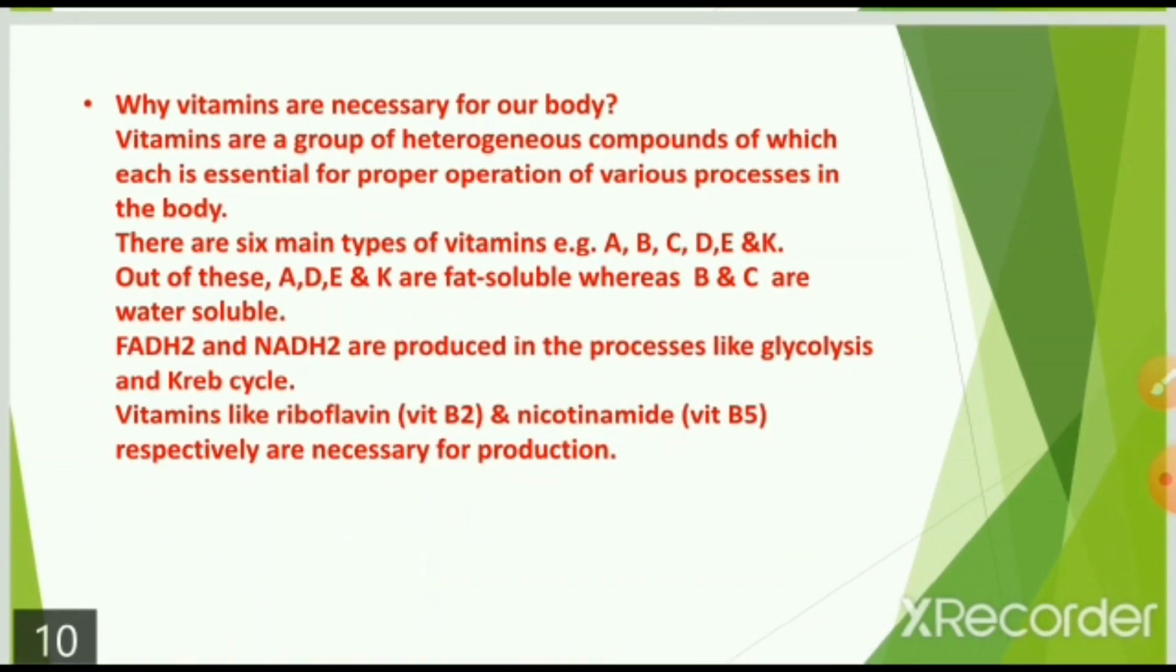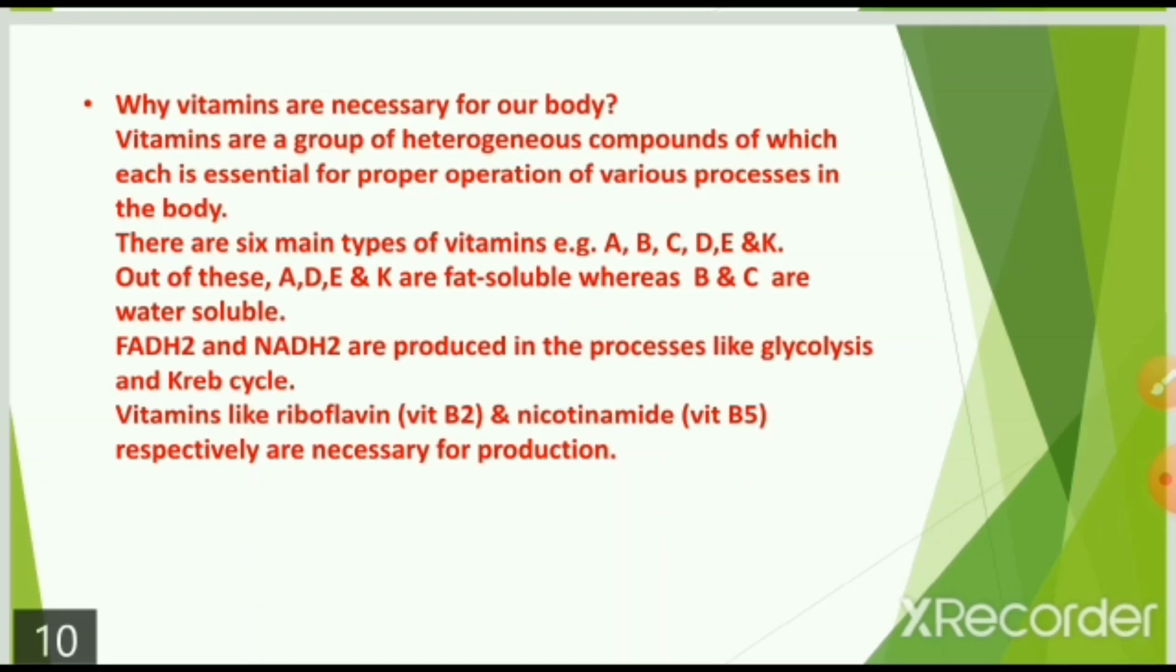In some people we experience difficulty in seeing at night, or while eating something we feel like we have got a mouth ulcer, so we can't eat the food. Why is it? It is due to a lack of vitamins. So why are vitamins necessary for our body? Vitamins are a group of heterogeneous compounds, each of which is essential for proper operation of various processes in the body.